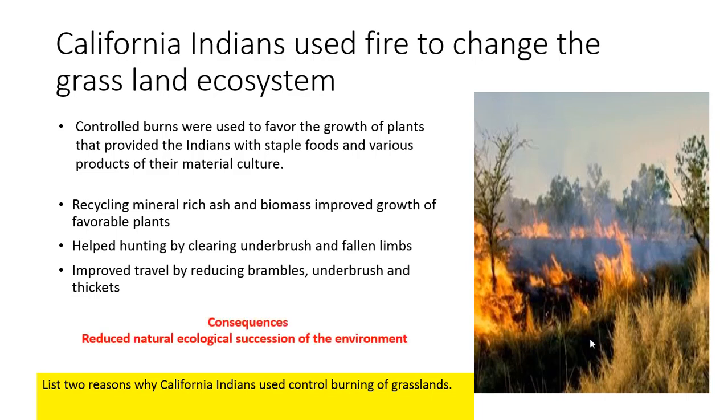Consequences of this, though, was reduced natural ecological succession of the environment. So succession means the environment slowly changes from one thing to another. And because the Indians would burn the ecosystem or burn the areas, they would keep it from going from a grassland to a woodland over time, because they were taking out the plants that would eventually succeed into, like small trees and brush.